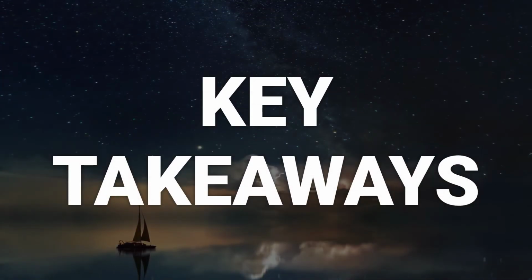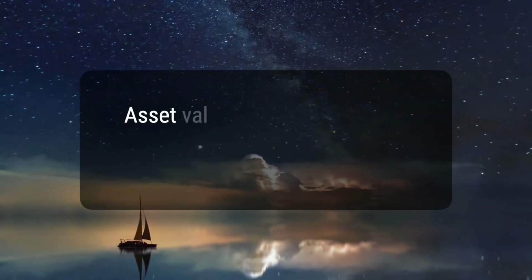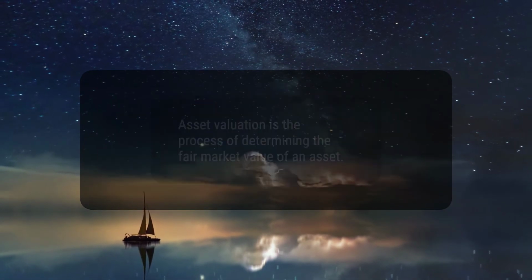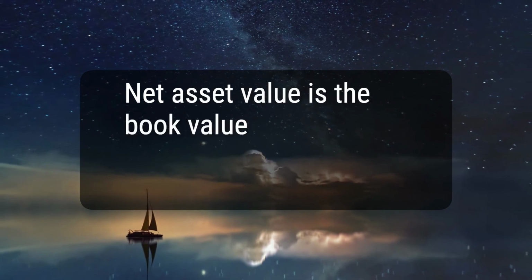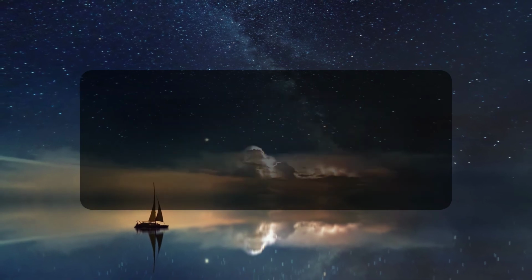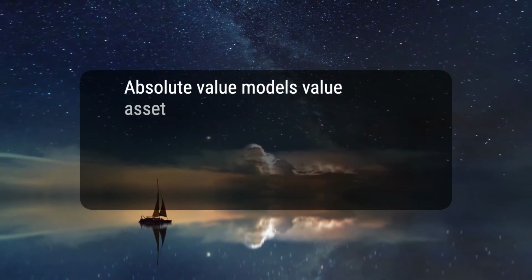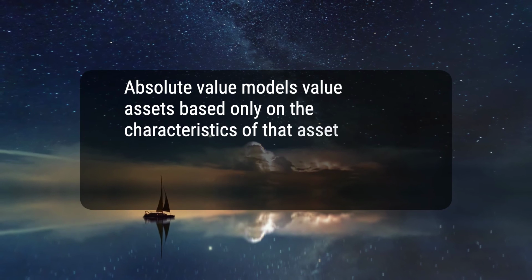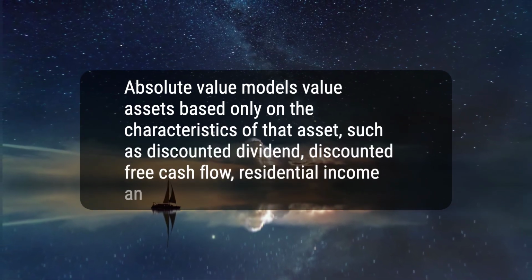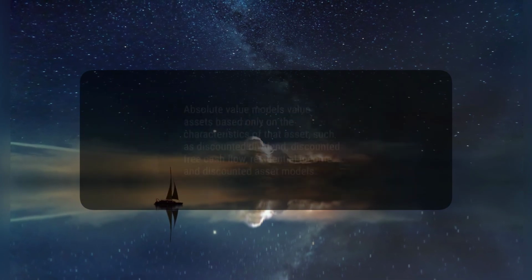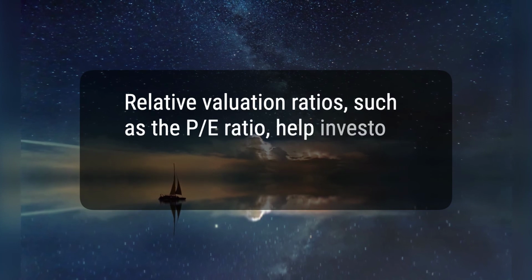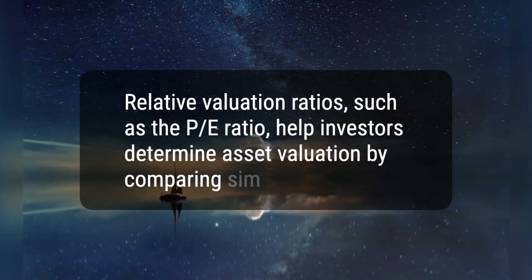Here are 4 key takeaways. 1. Asset valuation is the process of determining the fair market value of an asset. 2. Net asset value is the book value of tangible assets, less intangible assets and liabilities. 3. Absolute value models value assets based only on the characteristics of that asset, such as discounted dividend, discounted free cash flow, residual income and discounted asset models. 4. Relative valuation ratios, such as the P/E ratio, help investors determine asset valuation by comparing similar assets.